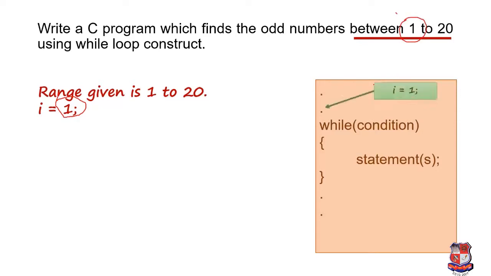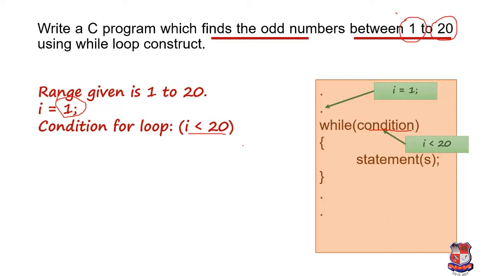Okay, then we have to go for the condition. How can we decide the condition? What will be the condition of the loop over here? For that, our last value of the range is 20. We'll write like this: i less than 20.